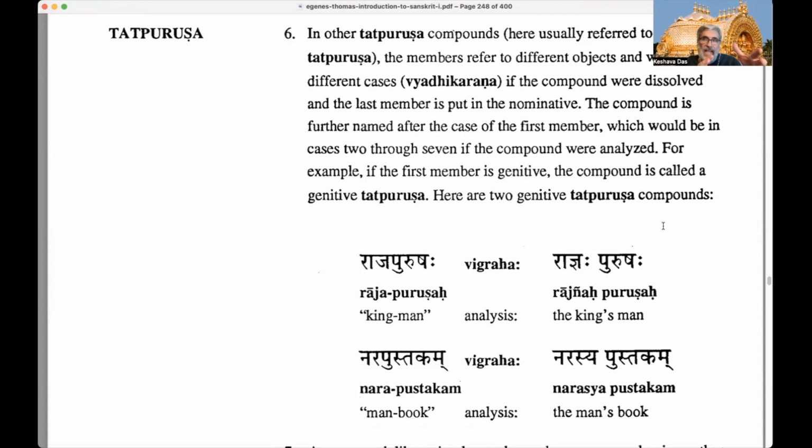In some cases there will be ambiguity, and somebody will say that's a Shashthi Tatpurusha, a genitive Tatpurusha, and somebody else will say no, I interpret it to be an instrumental Tritiya Tatpurusha. So this depends upon interpretation, and sometimes the context tells us which one it's supposed to be.